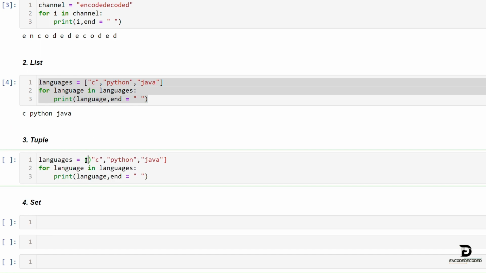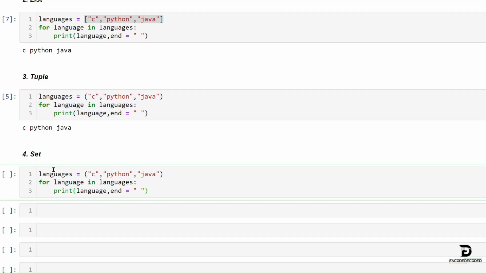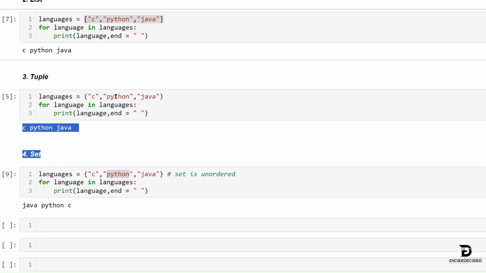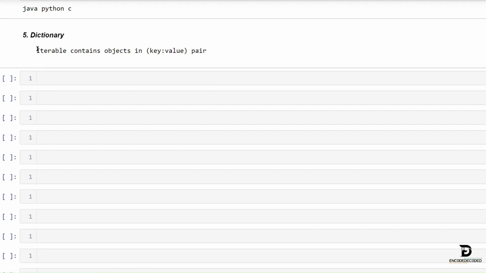The one difference is, in list, we have enclosed with square brackets. For tuple, we have to enclose with parentheses. For set, we have to enclose with curly braces. Now, dictionary. This iterable contains the objects in key value pairs.